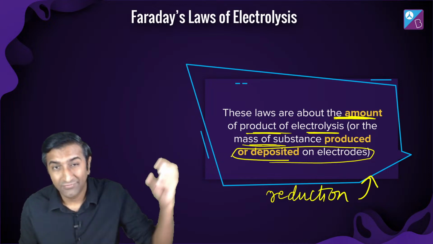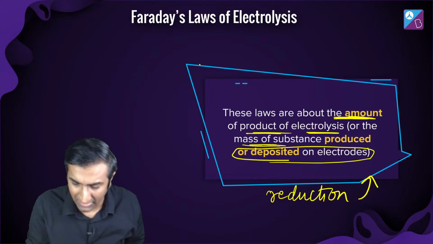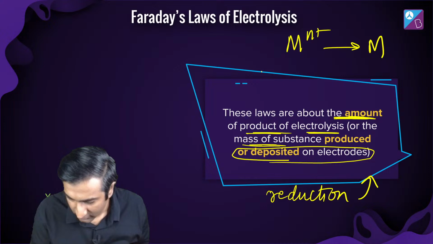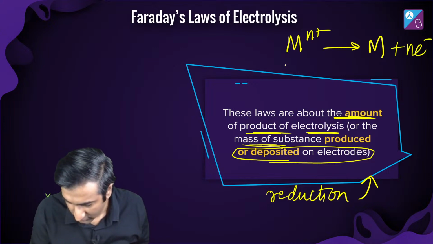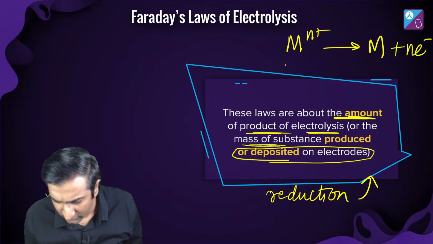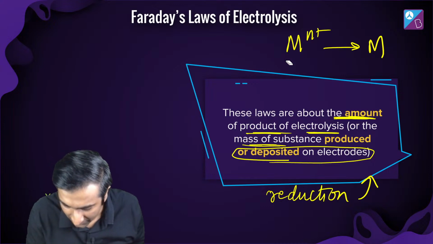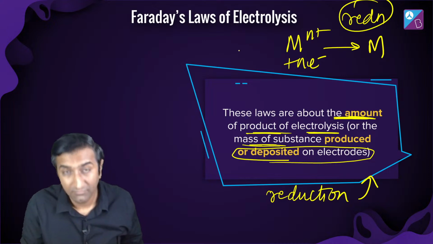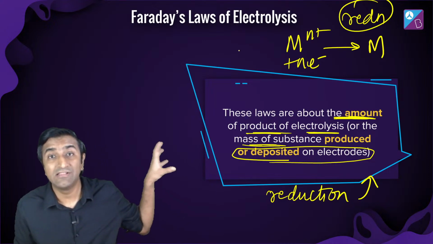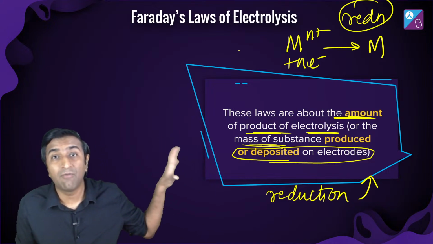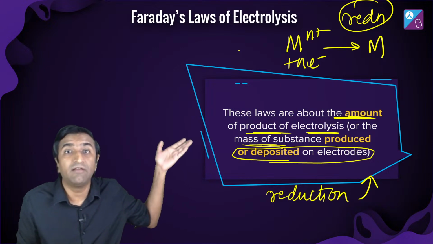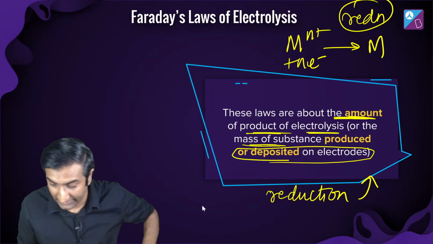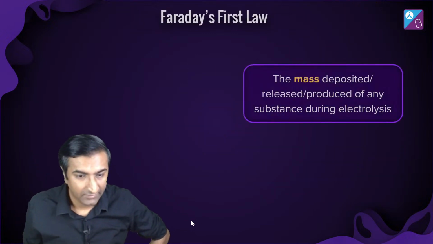What does this mean? If something is being deposited, maybe it is some metal. Hold on, हमने कुछ गलत लिखा, यहाँ पे should be plus n electron gives me metal. So this process is reduction. Do you understand that? Faraday's laws are talking primarily about reduction. Theory idea JEE में पूछ सकते हैं, how many of these statements are correct for that kind of a question. ठीक है?